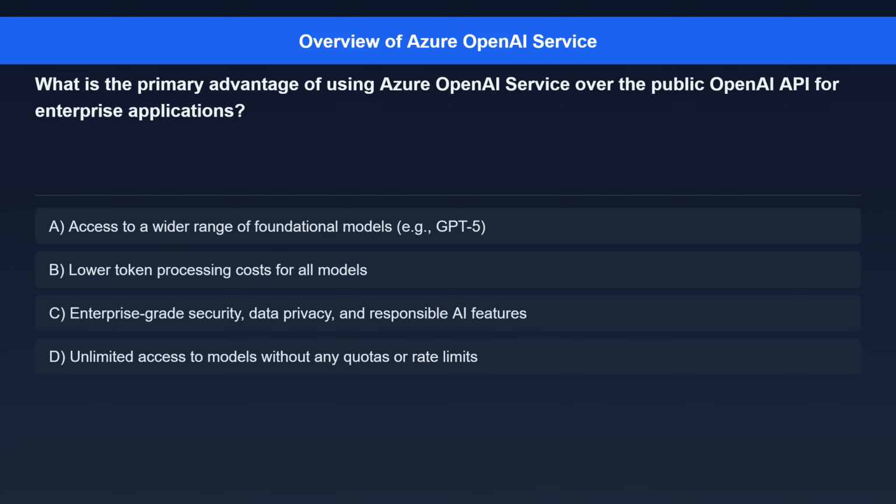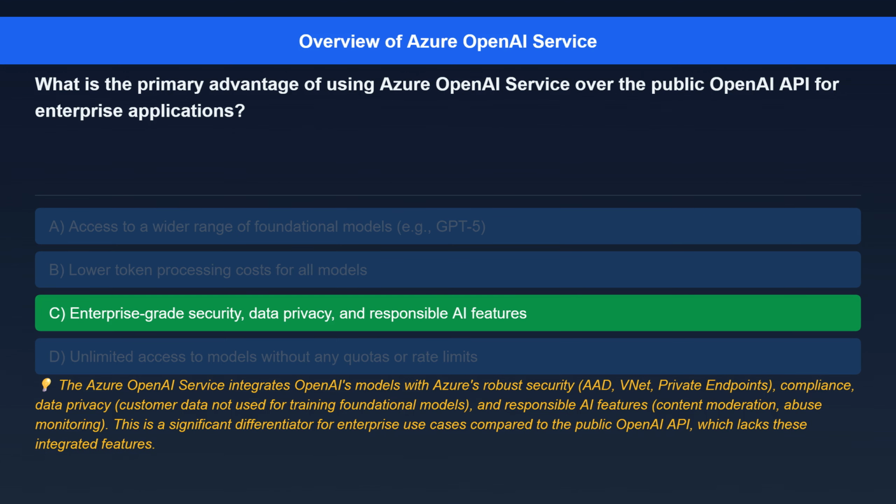Question 7. What is the primary advantage of using Azure OpenAI Service over the public OpenAI API for enterprise applications? Option A, access to a wider range of foundational models, e.g. GPT-5. Option B, lower token processing costs for all models. Option C, enterprise-grade security, data privacy, and responsible AI features. Option D, unlimited access to models without any quotas or rate limits.